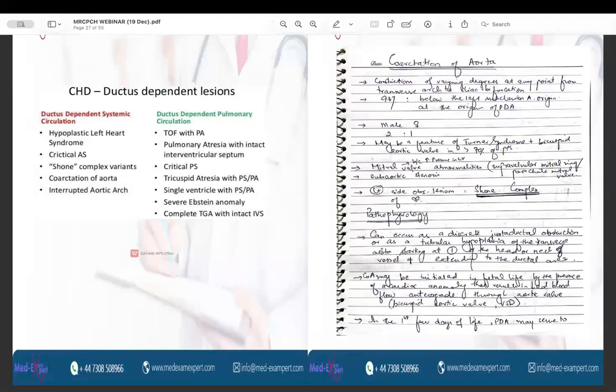Let us move forward to the coarctation of aorta. These are my own handwritten notes that I have included because I will be just discussing the important high yield points for each of the remaining diseases. And at the end of the session, you can go through the entire PDF, and this will give you again a better understanding. Okay. So coarctation of aorta means that there is